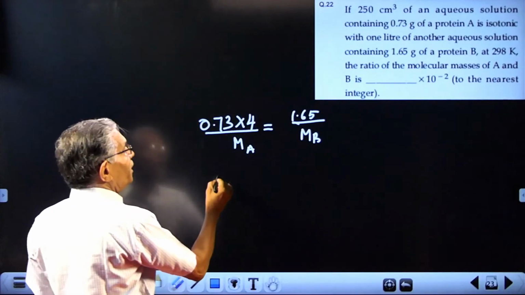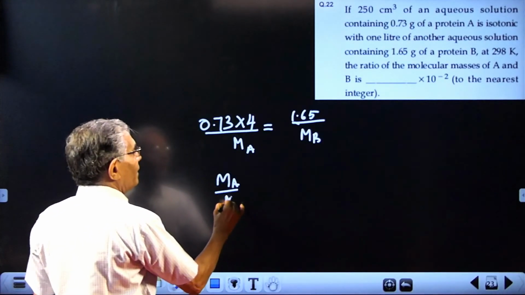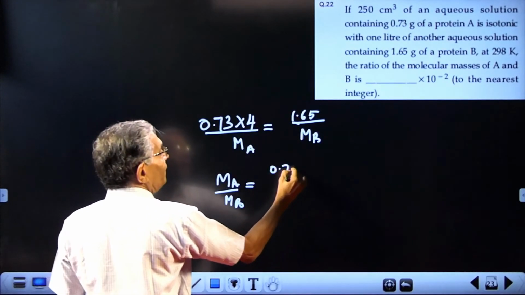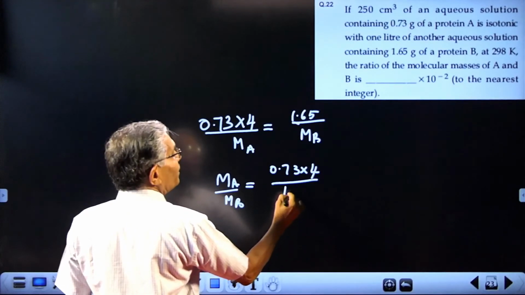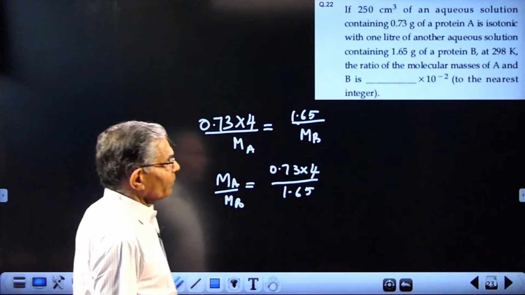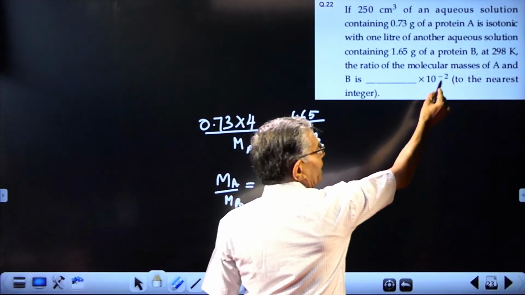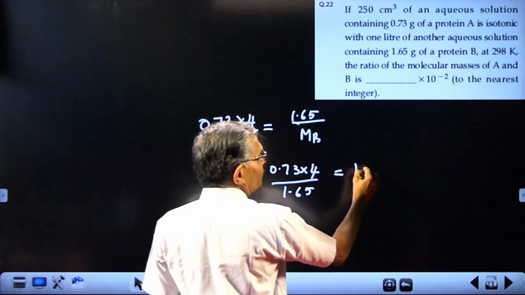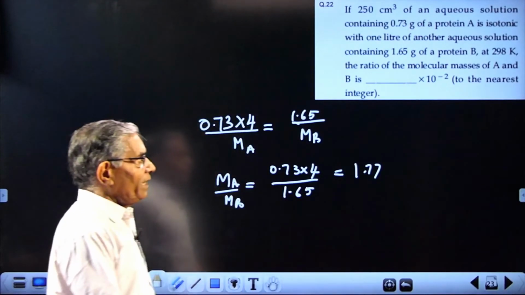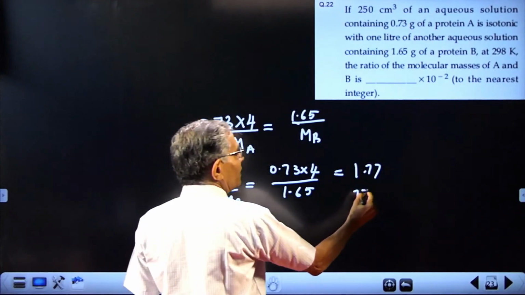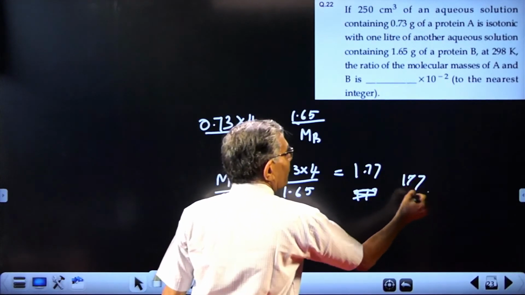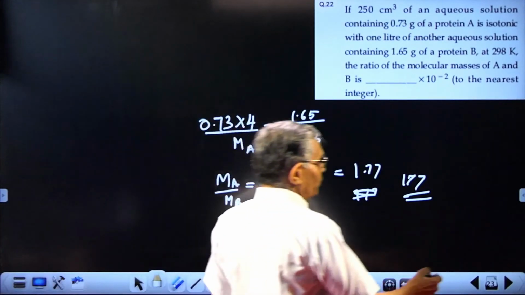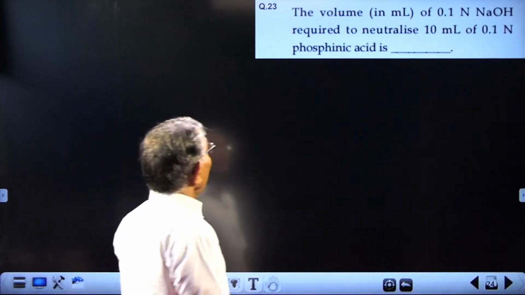What you require is MA by MB will be equal to, bring this MA here, bring this here, 0.73 into 4 divided by 1.65. And the result should be expressed in terms of 10 raised to minus 2. Actually, this will be working out to 1.77, but because there is 10 raised to minus 2 there, it is actually 177. The answer will be 177. That is question 21. Now 23.